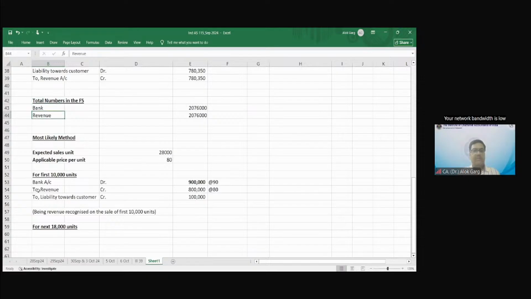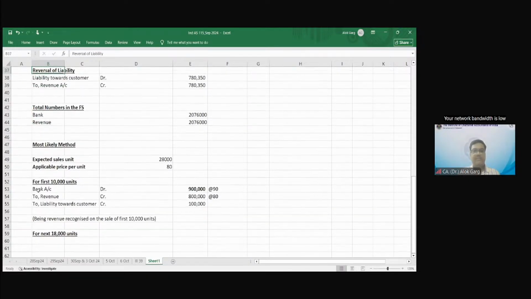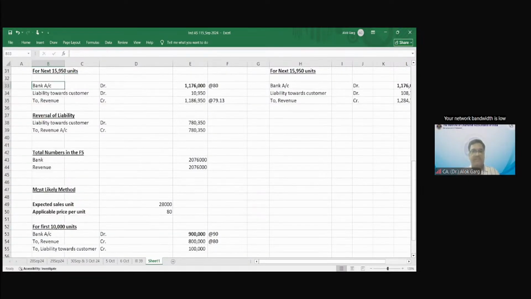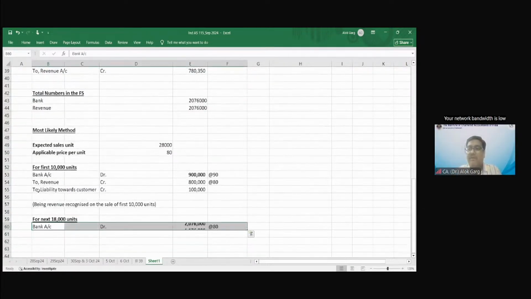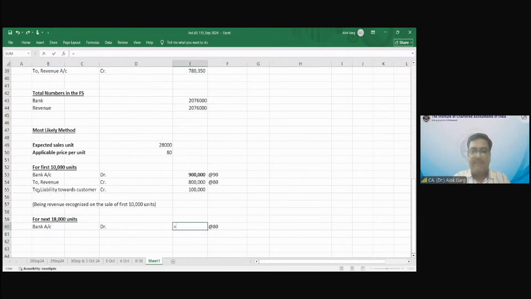I'll give you. So what will this entity receive? The customer will say that now I have crossed the limit of 10,000. So what is applicable to me? 28,000 multiplied by 80. And what have I already given you? 9 lakh rupees. So lakhs. I'll only give you 13,40,000 now at the rate of 80. What should be my revenue?